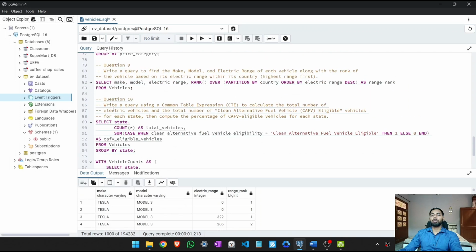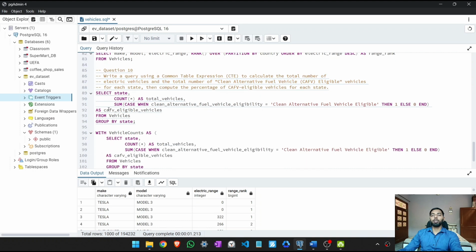Now our next question is to write a query using a common table expression to calculate the total number of electric vehicles and the total number of clean alternative fuel vehicle eligible vehicles for each state, then compute the percentage of CAFV eligible vehicles for each state. So first we calculate the total number of electric vehicles and the total number of clean alternative fuel vehicles.